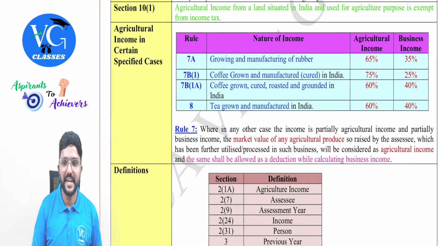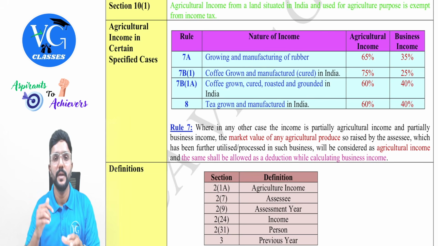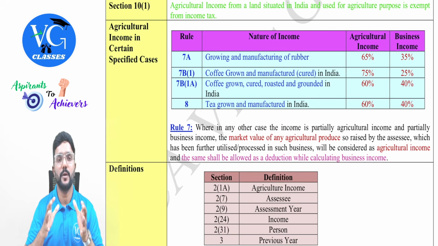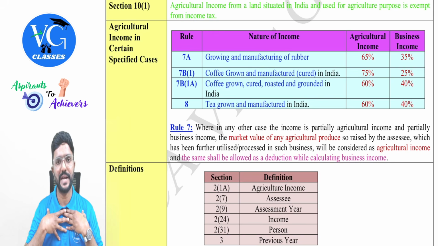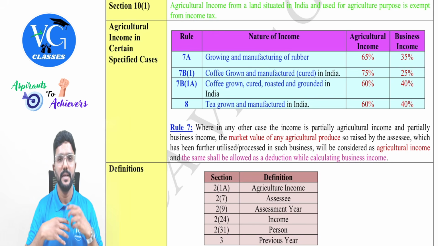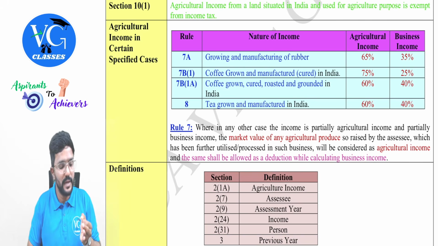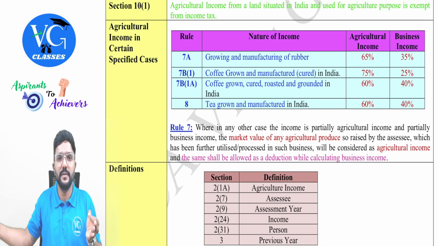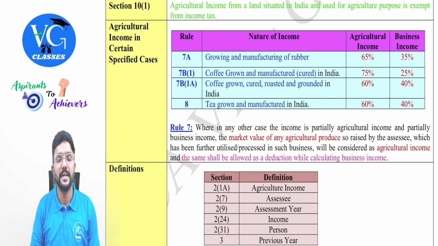Now, please pay attention. Look here. If I am only growing crops and selling it, whatever I earn from the sale of crops is an agricultural income. I enjoy full exemption, guys. Next, I don't grow crops. I purchase crop and manufacture a product out of it. Assume I purchase tomato and manufacture ketchup out of it and I sell it. 100% business.